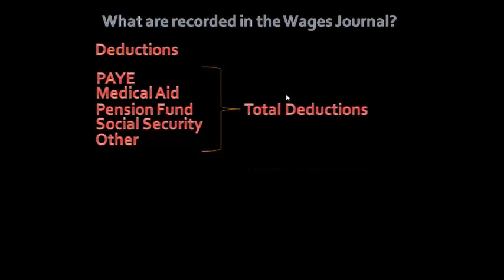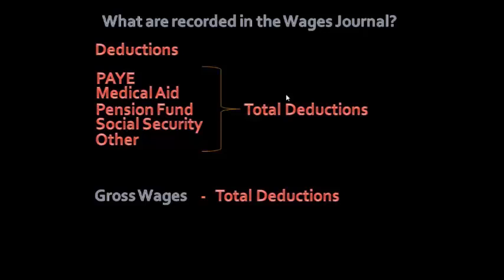Now, when you're done calculating your total deductions, you'll need to take your gross wages less your total deductions, and that will give you your net wage. Now, with that summary, let's go ahead and do an exercise.